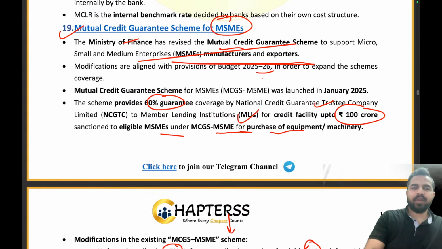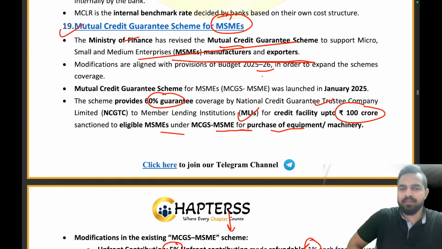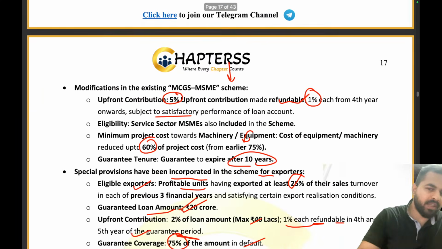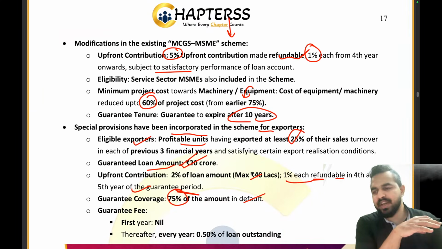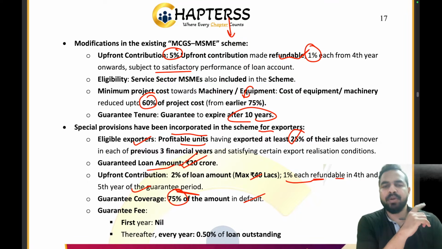Let's try to revise the scheme. So the Ministry of Finance has revised the mutual credit guarantee scheme in order to expand the scheme's coverage. It was launched in January 2025 and it provides 60% guarantee, right? What percentage of the guarantee does it provide? 60% of the guarantee. And up to what amount? 100 crore. That's it. As for modifications, how much upfront contribution? 5% upfront contribution. How much will be refundable? 1% refundable from the fifth or the fourth year and the upcoming years.